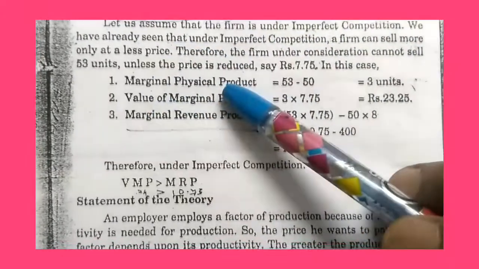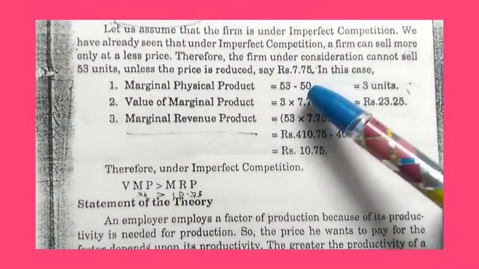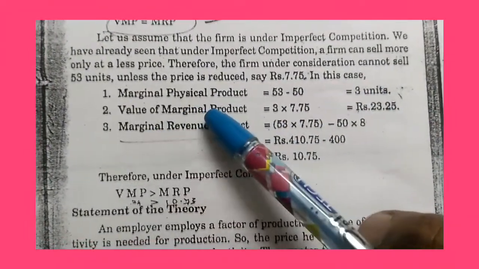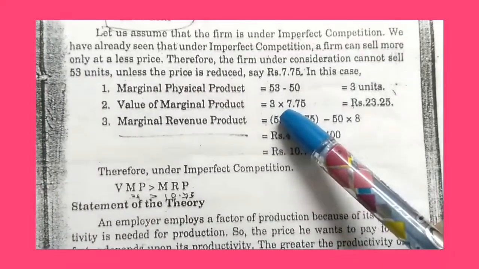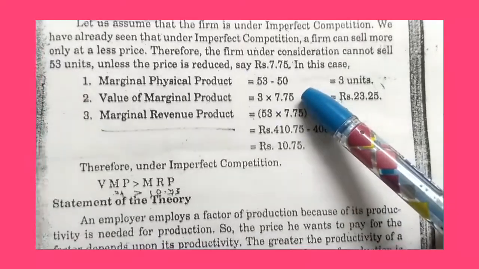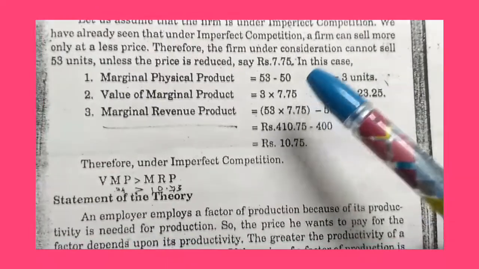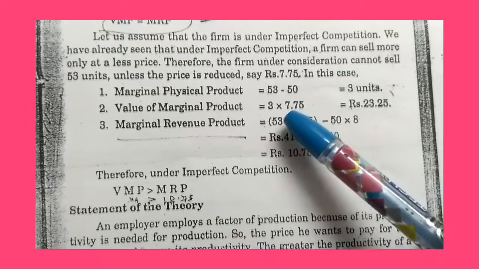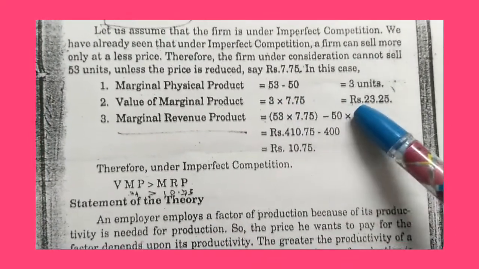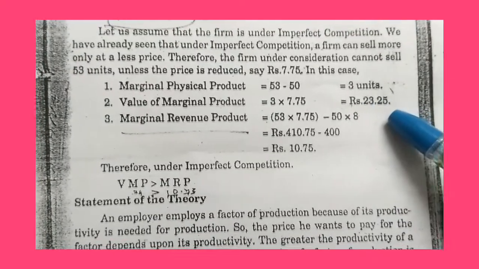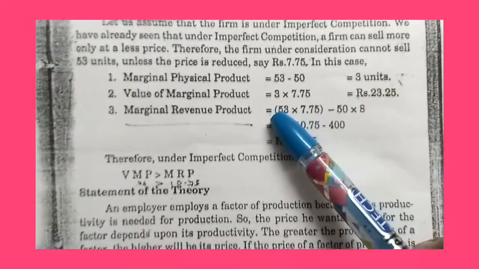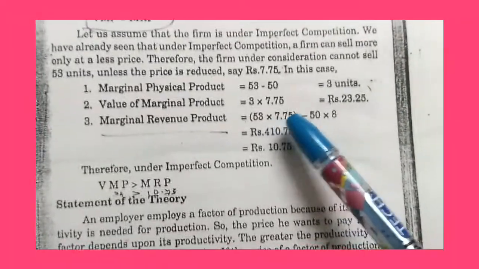So here the marginal physical product is 53 minus 50, which is equal to 3 units. Value of the marginal product: 3 units into 7.75. In perfect competition, we sold at 8 rupees. Here we cannot sell at 8 rupees; we have to reduce the price to 7 rupees 75 paise. So 3 into 7.75 is equal to 23.25. Marginal revenue product: marginal revenue is 53 into 7.75.